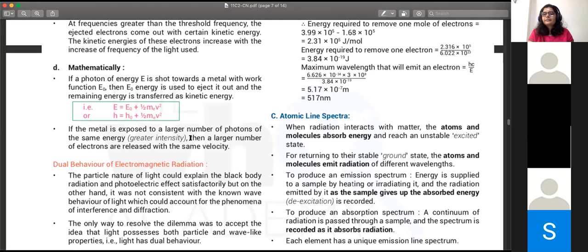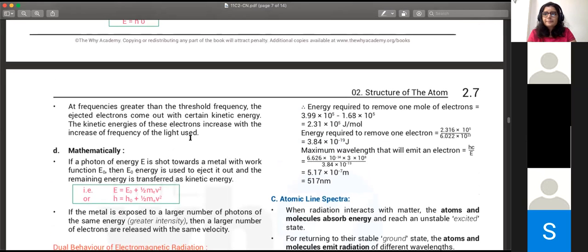The effects of changing the threshold frequency will be the same as the effects of changing the work function. You can't change the threshold frequency. It is a property of the metal. And for different metals, they are directly proportional, right? Threshold frequency.